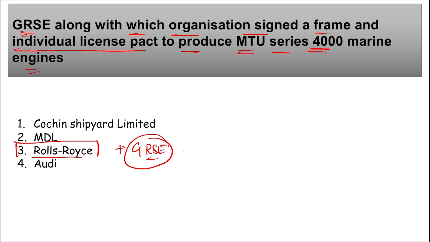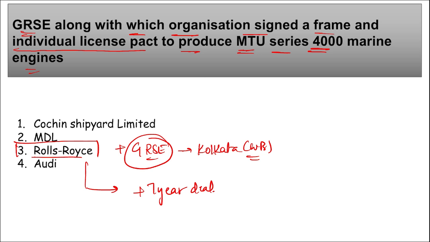correct? And remember, GRSC is a Kolkata, West Bengal based warship building company, and Rolls-Royce is a British luxury automobile maker, correct? Apart from this, remember, Rolls-Royce has also entered into a 7-year deal with Azad Engineering, correct? And it is to develop various complex military aero engine components. Mark this. And Azad Engineering is a Hyderabad, Telangana based company, correct?